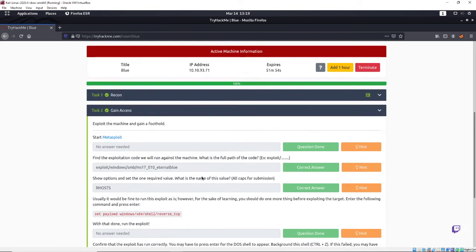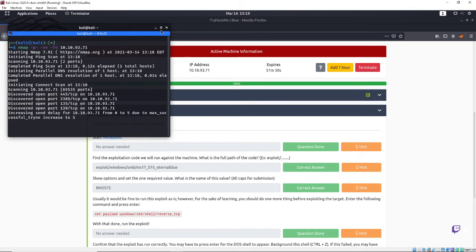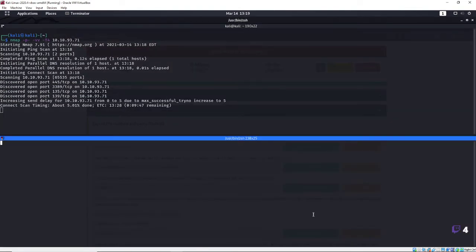Let's keep it moving. Like I said, this one's going to be pretty quick. It's a pretty well-known attack. If you've never done it before, I would highly suggest you go try HackMe and do it. It is free. It is one of the free rooms. Really got to get rid of that bash problem that I have there. Okay, so let's go into Metasploit. Actually, let's search Eternal Blue first. Search exploit Eternal Blue.